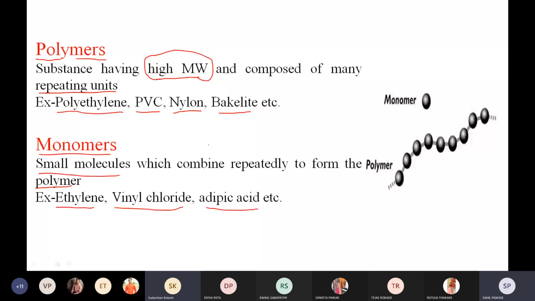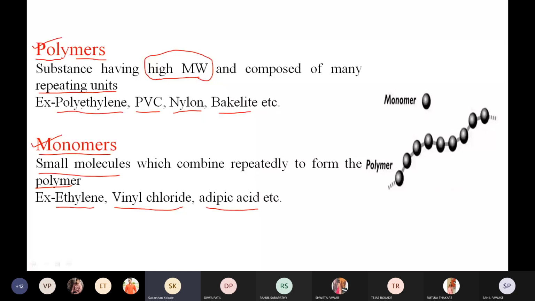See, these are the two important concepts. One is polymers and the second one is what? Monomers. So what is meant by the polymer? Polymer means what? The process in which the same or different types of monomers link together to form large molecules with very high molecular weight is known as polymer. Or the substance having high molecular weight and composed of many repeating units. Examples are what? Polyethylene, polyvinyl chloride, nylon, bakelites. These are the examples of the polymers.